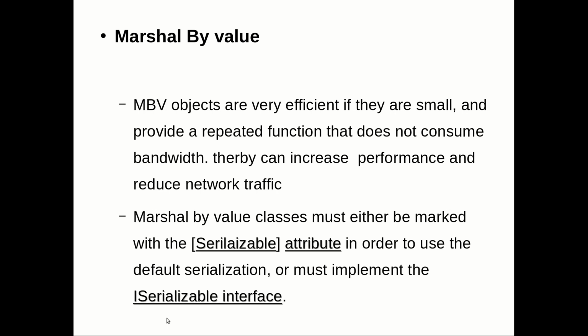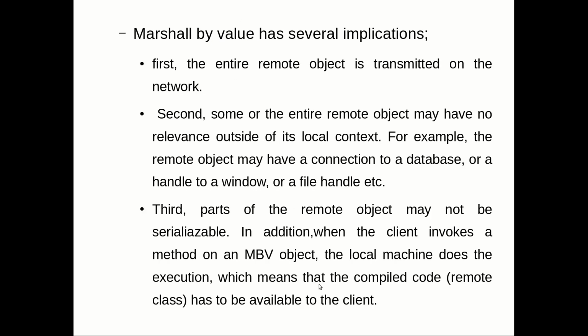Either you add the serializable attribute just above the class student, or you say class student implementing ISerializable. So obviously all the objects that you are going to create for the class student will become serializable objects which can be marshaled by value. That is the advantage here. So marshal by value has some of these implications.